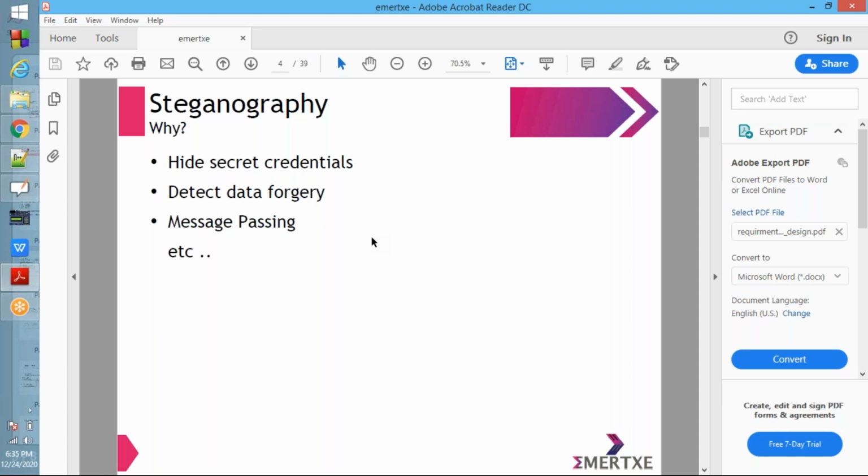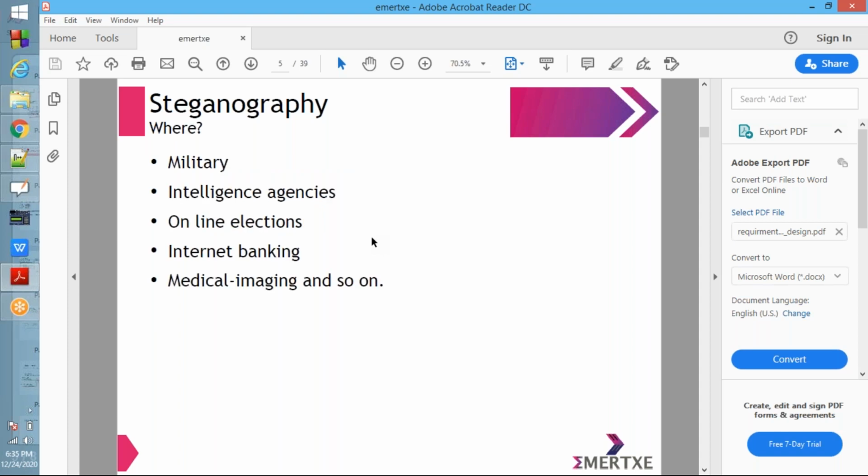Fine. And where is steganography used? It is used in military applications, intelligence agencies, online elections, internet banking, medical imaging, and so on. These are some of the fields where steganography is used.